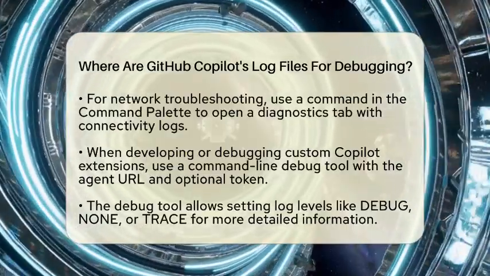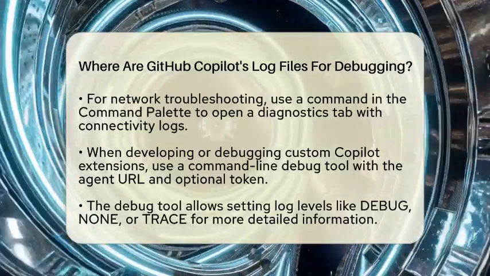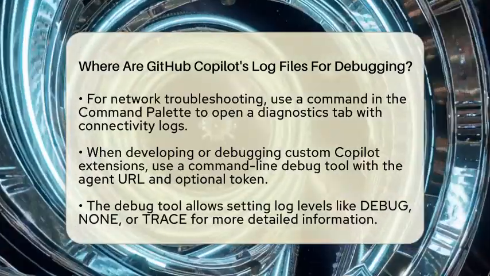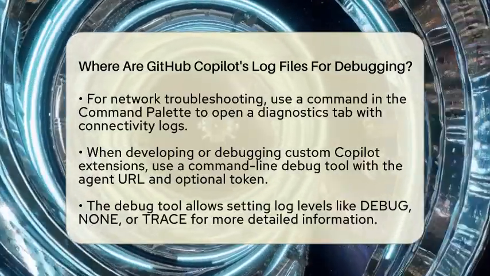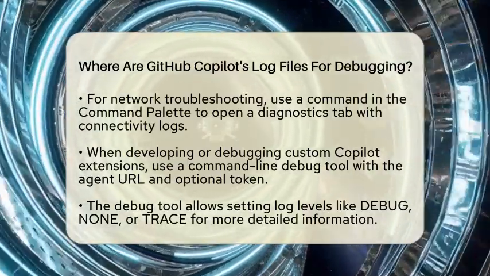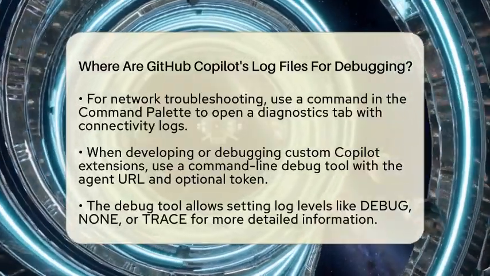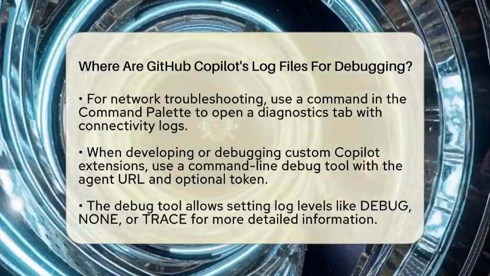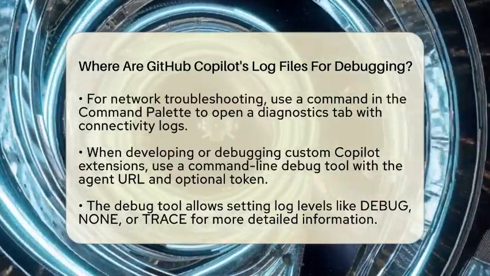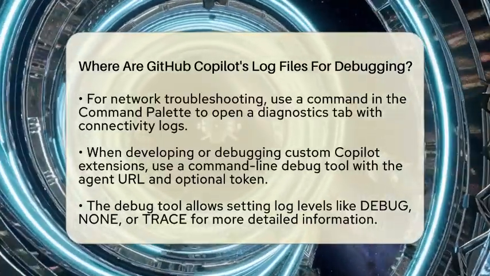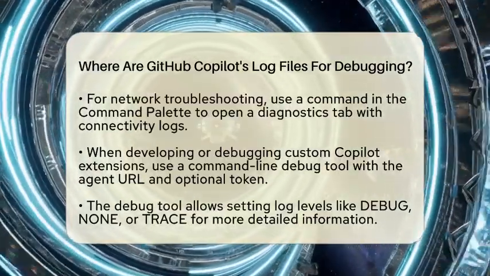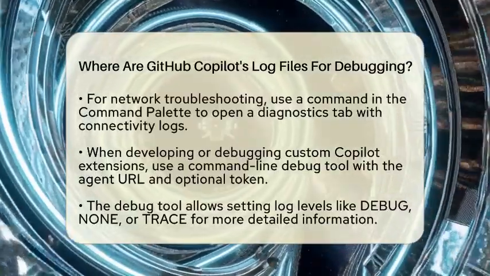You will need to use a command line debug tool designed for this purpose. This tool requires you to input the URL of your Copilot agent and, if needed, a token to authenticate. You can also set the log level to debug, none, or trace to control how much information is recorded. The logs generated by this tool give you detailed insights into how your custom extension processes requests and generates responses, which is super helpful when you're trying to troubleshoot or improve your extension.